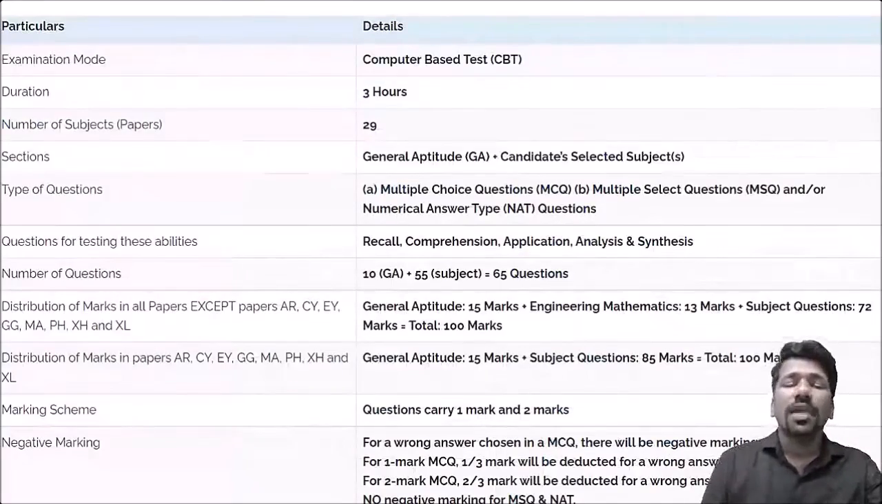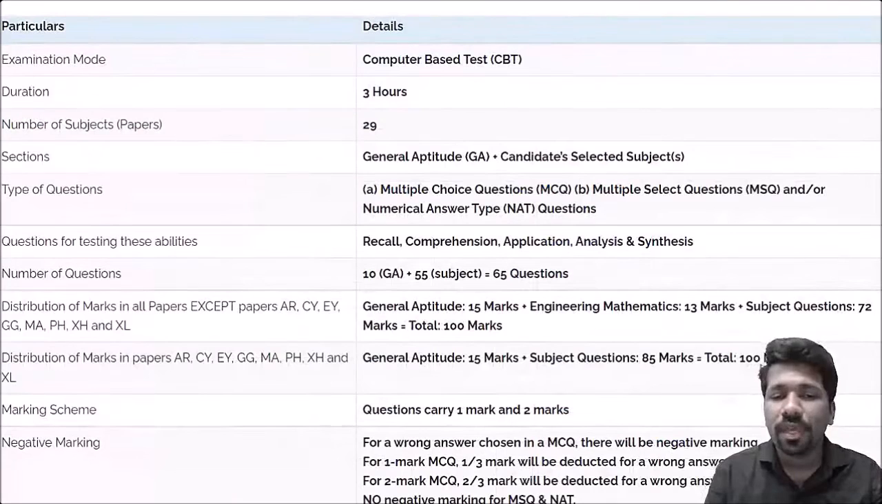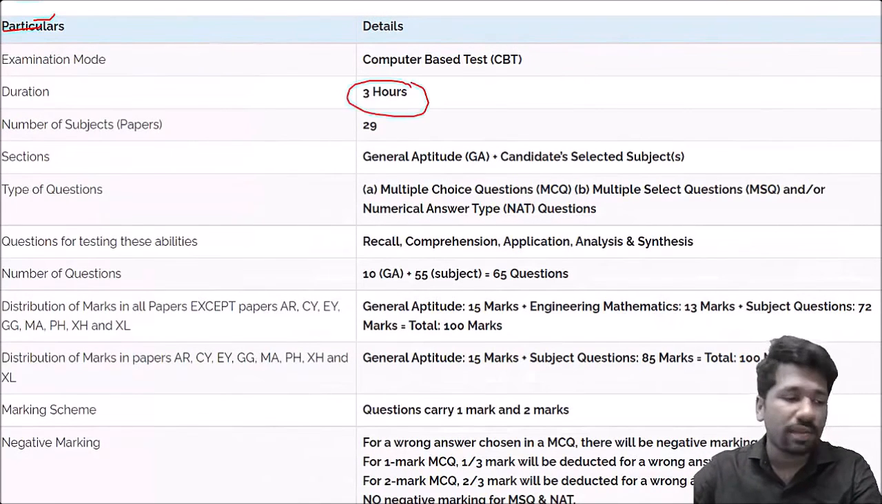So let us start. In GATE General Aptitude, as you know, it is a 3 hour exam, and there will be 10 questions of General Aptitude in it.